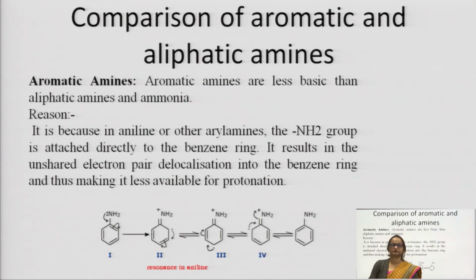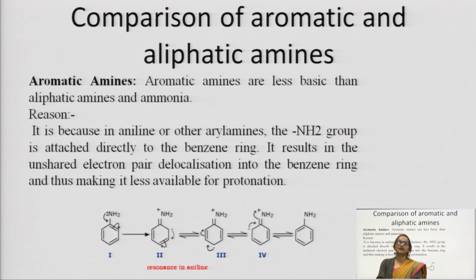Okay. Now, another term that is very important is the comparison of aromatic and aliphatic amines. You have seen that amine is very rich in electrons, that is why we call it basic. The groups which give electrons to it make it more basic. The groups which take electrons from it make it less basic. Now you have to compare the basicity of aromatic and aliphatic amines.